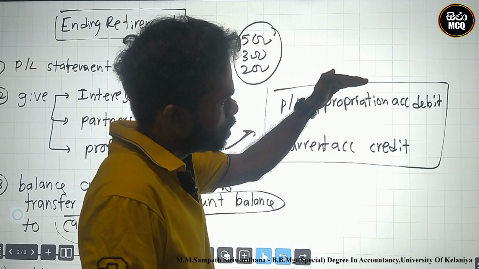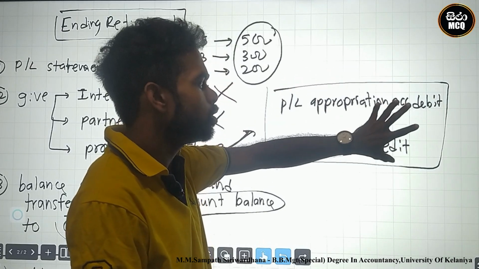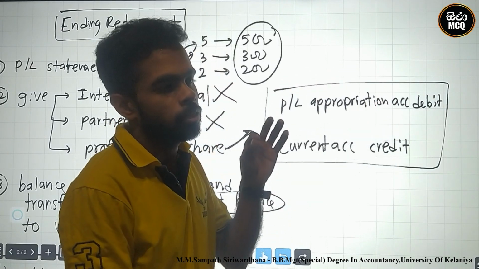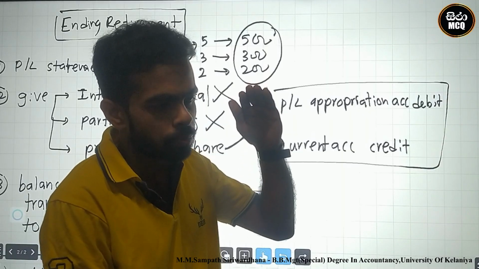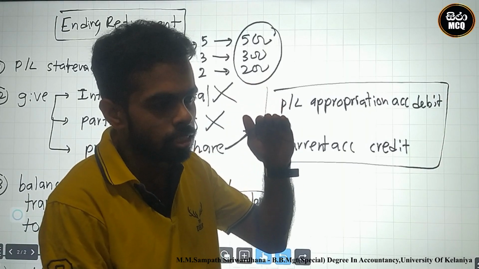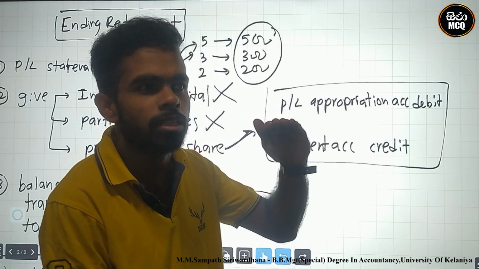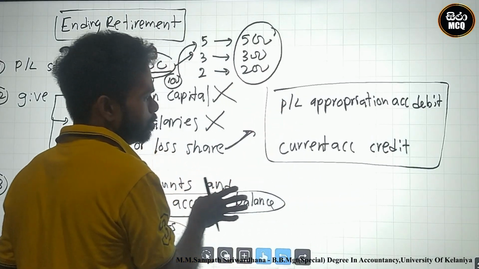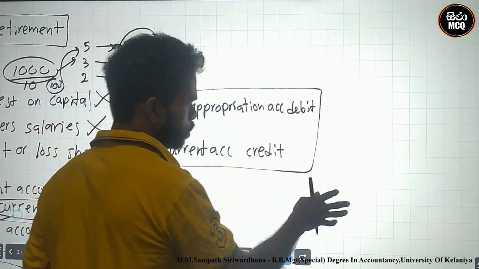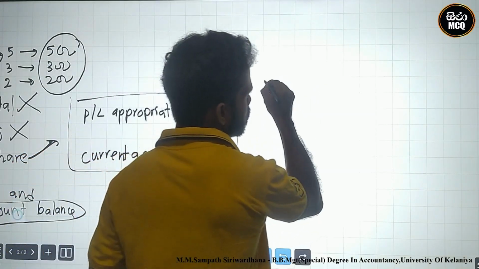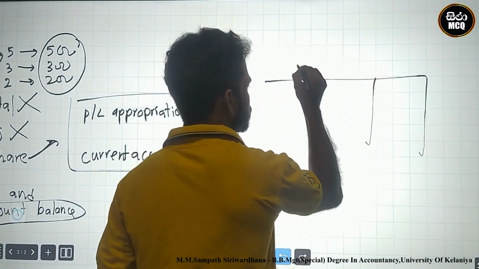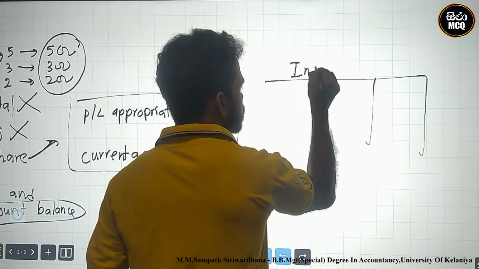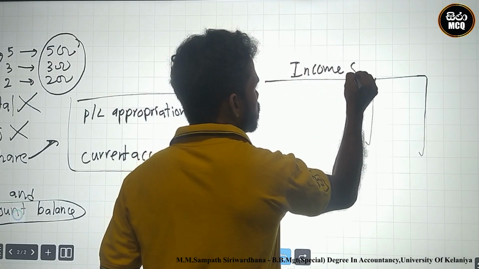Profit or loss appropriation account debit. This is the location: at the preparation of the profit or loss statement, after the profit, this is the deduction. Look here, I show you, this is the income statement.